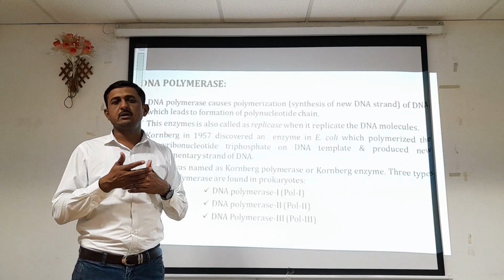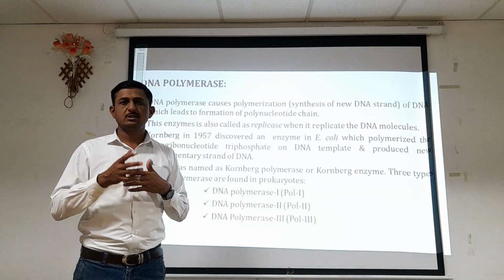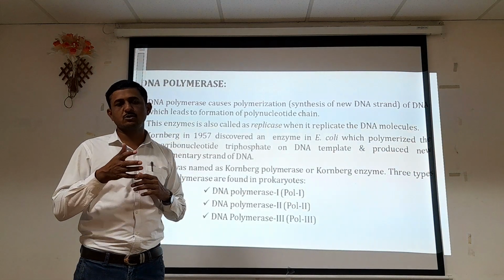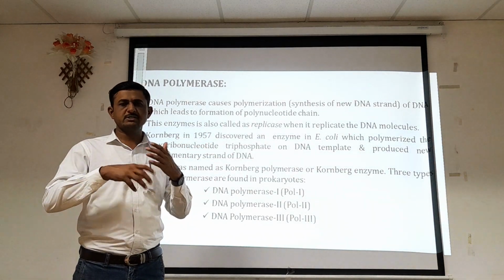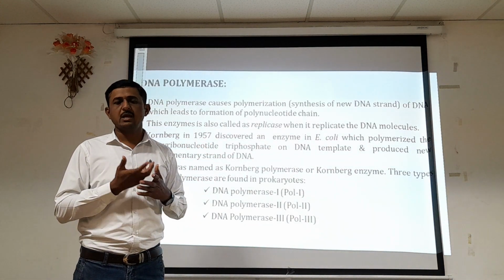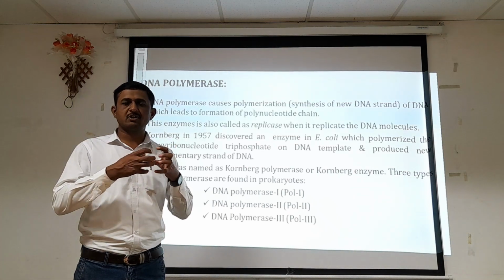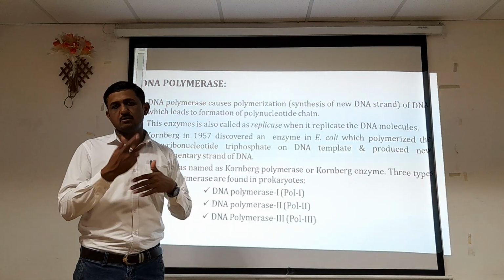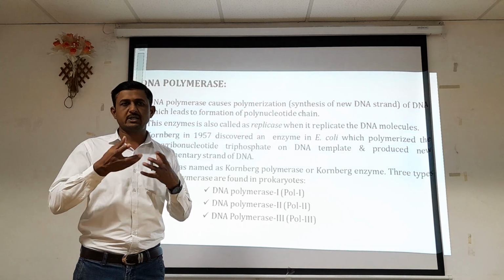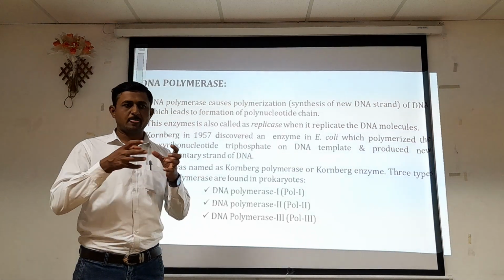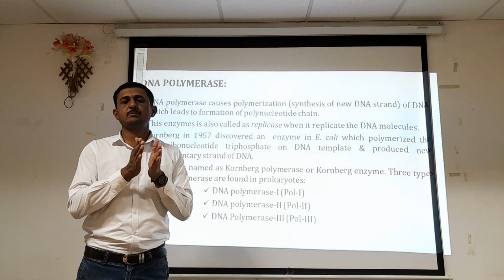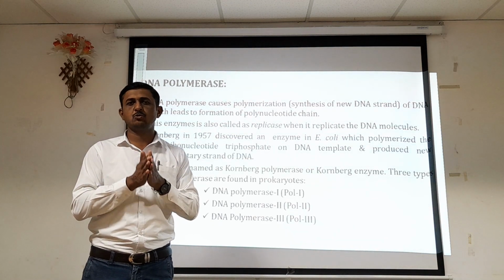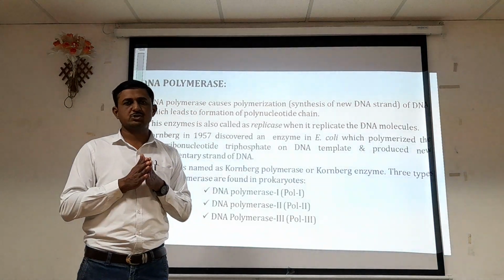After unwinding, the strain has to be released by means of different enzymes, which we will discuss one by one. DNA is in a supercoiled form and has a strain, so after unwinding it could wind again and become a complex structure. So proper separation of double stranded DNA into single stranded DNA is most important.